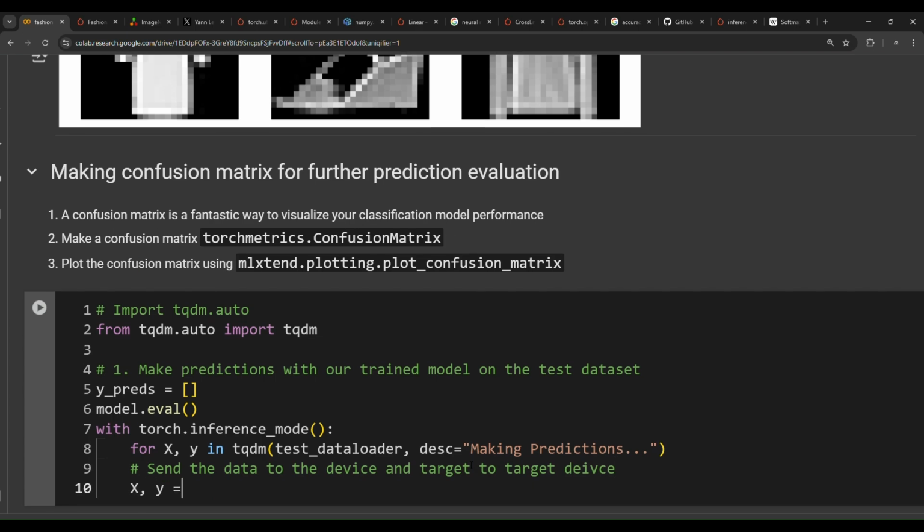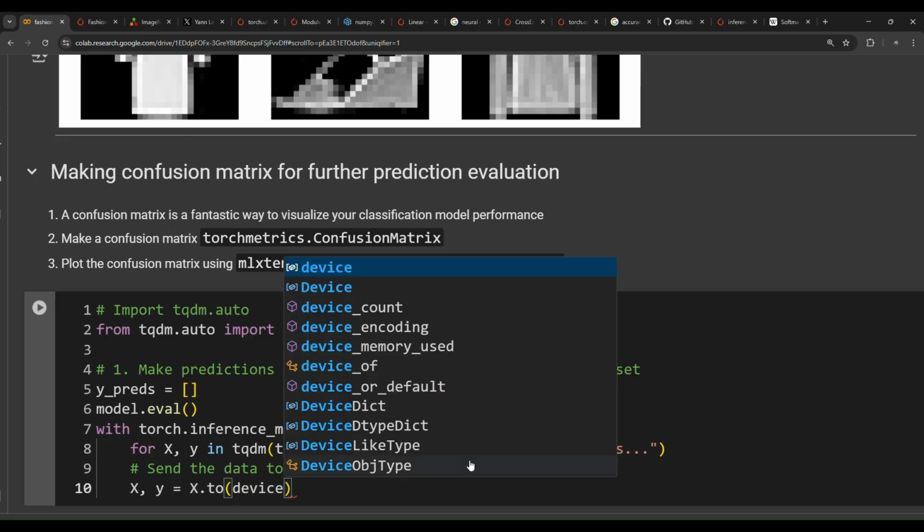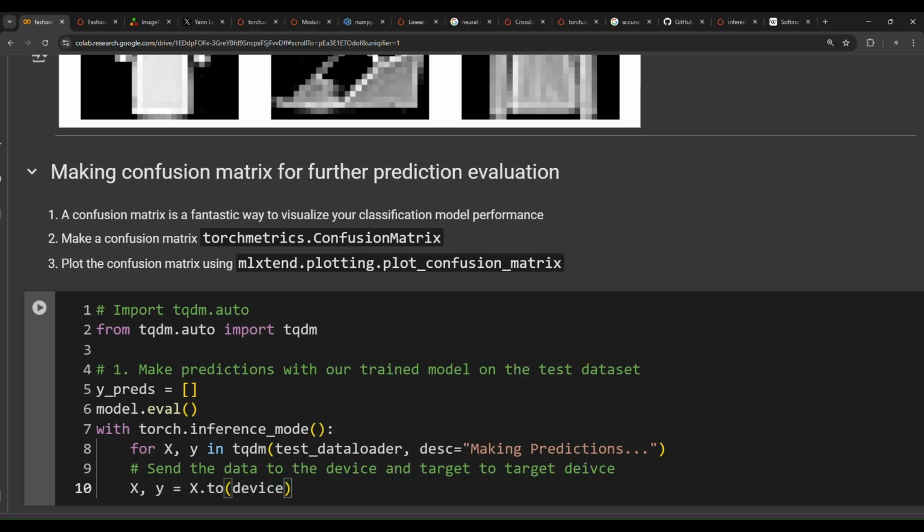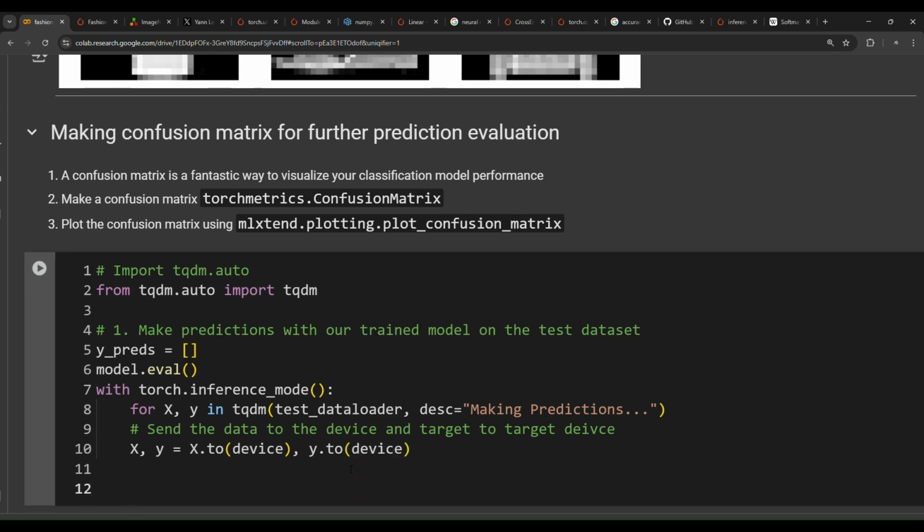X, y equals x.to(device). We're going to send the x to the target device, comma, y.to(device). So this code just sends the data x and y, features and labels, to the target device, whether it was GPU or CPU, depends on what you have available.